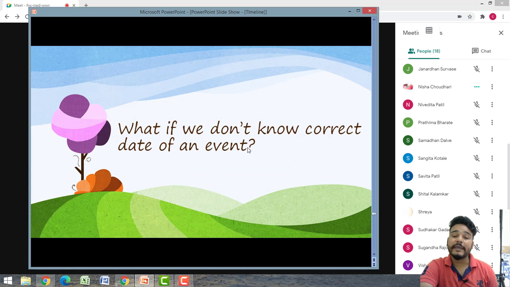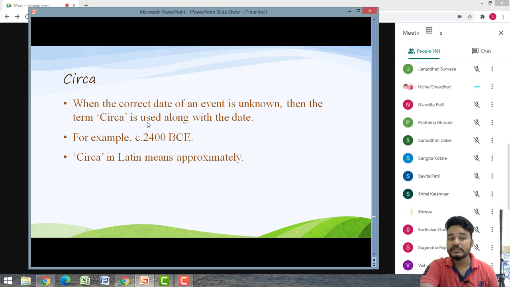Now, when we don't know the exact date and time, we use a term, circa. Which term do we use? Circa. It means if we don't know the actual date or time, we use the term circa. Circa is a Latin word which means approximately.